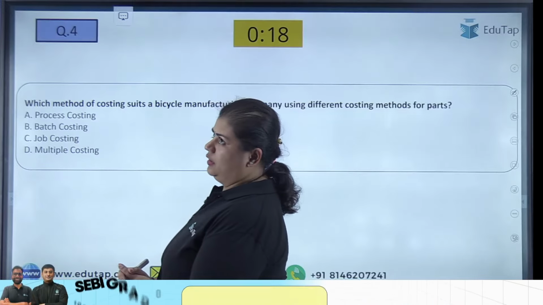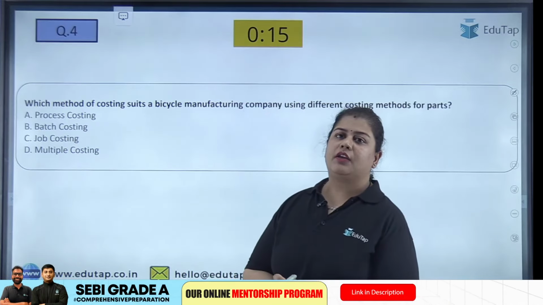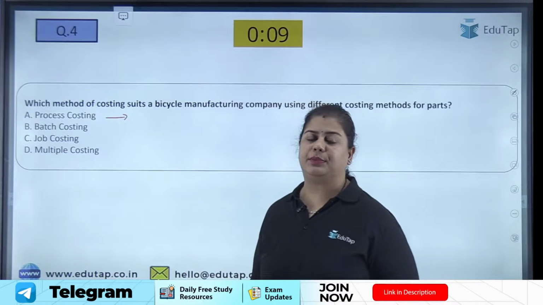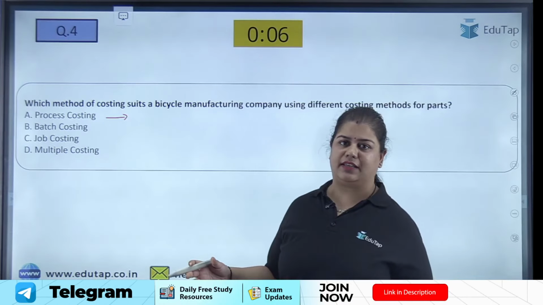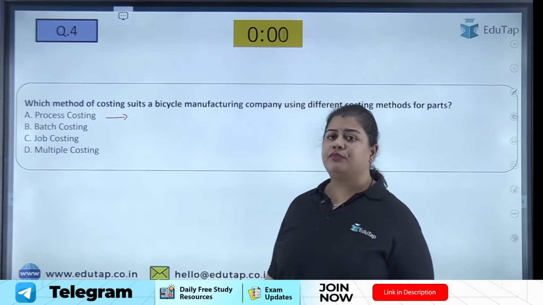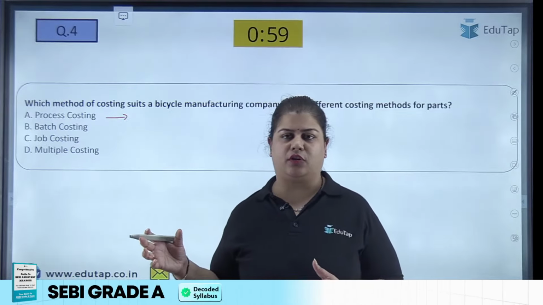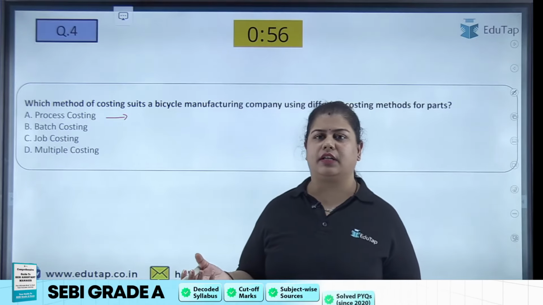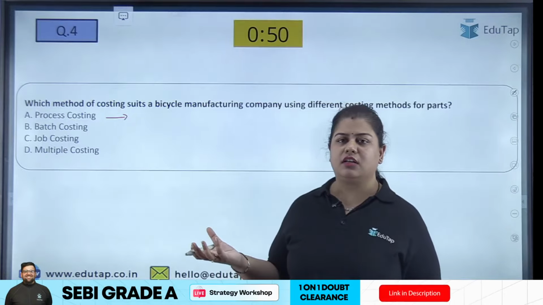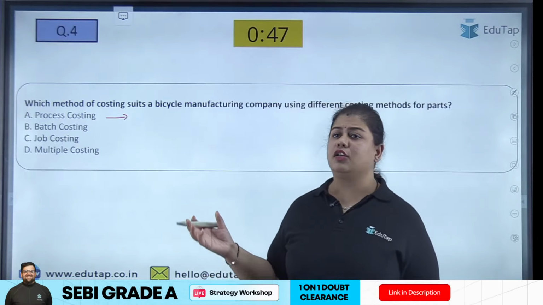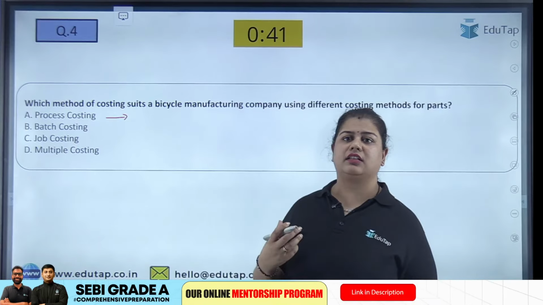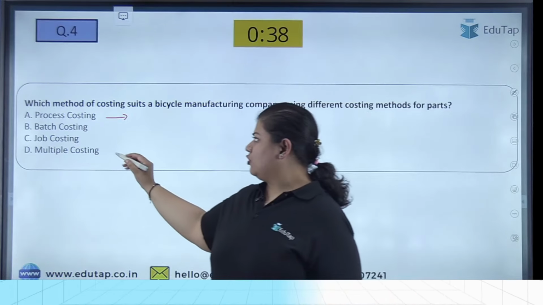So what is process costing? When do we use process costing? When there are homogeneous or similar products being made, but there is a large process to complete this manufacturing, and there is also mass production. For example, sugar is similar, right? There are no various varieties in a sugar industry. Sugar is a homogeneous type of product. So we can use process costing in sugar because we are producing it in mass and it is a homogeneous product.